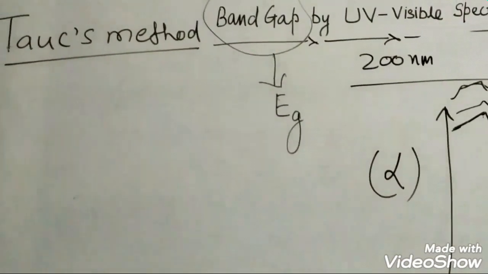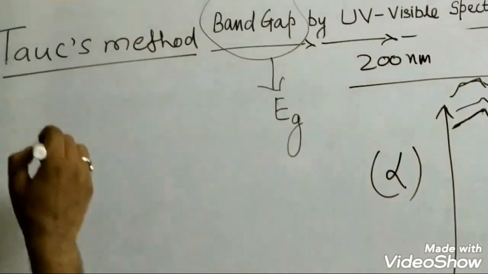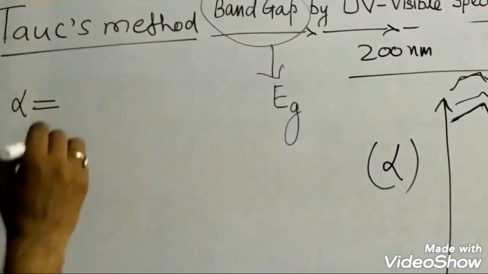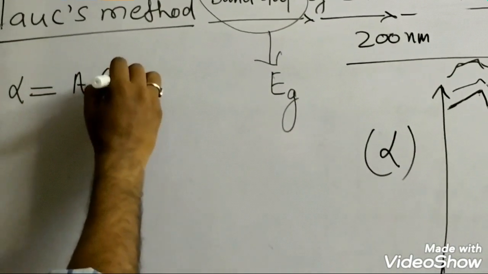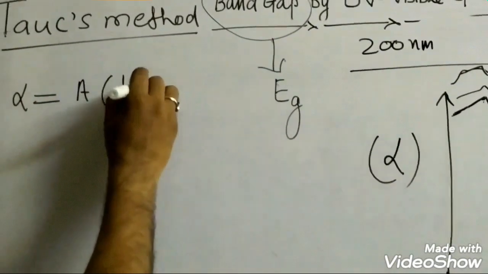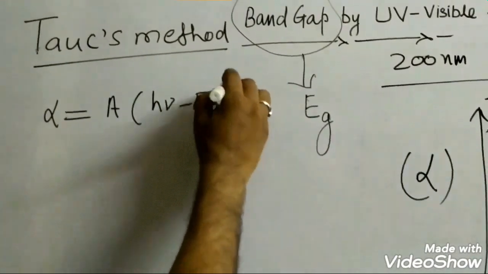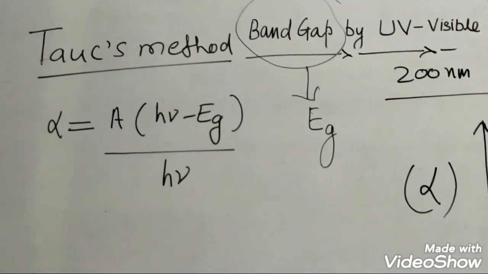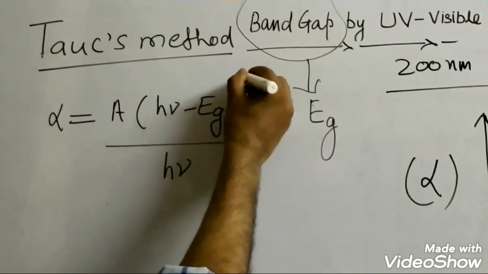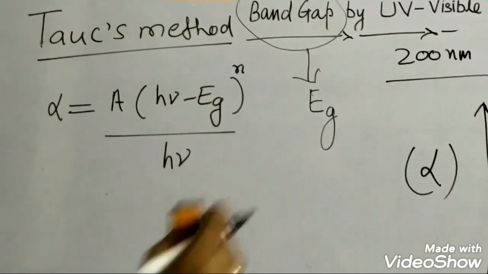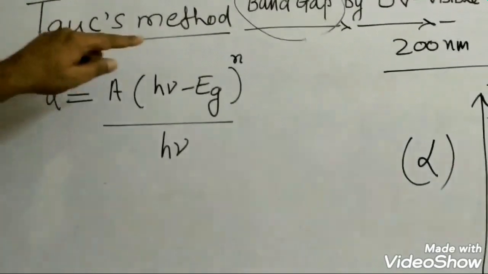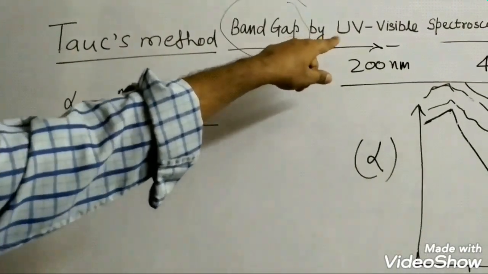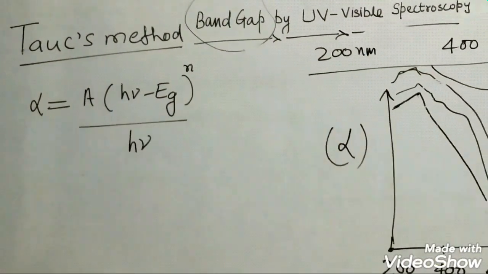The relation says that the absorption coefficient alpha of a semiconducting material is given by A (h nu minus Eg) upon h nu. This is the formula given by Tauc, also to the power n. What is n? I will explain. This is the Tauc's method for determining the band gap of the semiconductor by using ultraviolet visible spectroscopy.